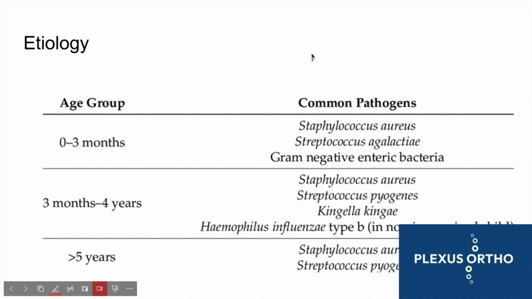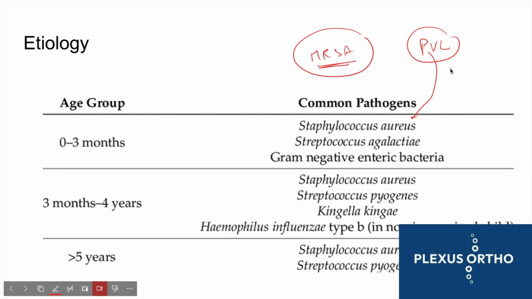So you have the MRSA version of the Staph aureus as well, because based on this you have to change your antibiotic, and something called PVL positive strains are also seen. So what is a PVL positive strain? PVL is Panton-Valentine leucocidin cytotoxin. You would have read this in your microbiology chapters.